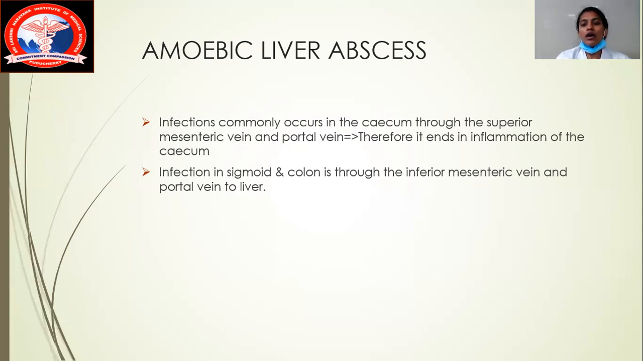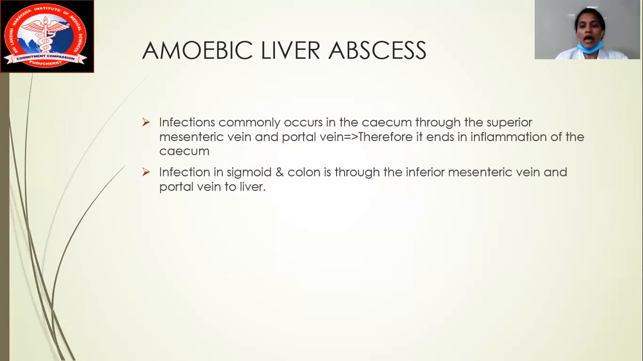Amoebic liver abscess infection is most commonly seen starting in the cecum. If there is an abscess in a particular region, there should be transmission, right? Somebody has to go and give the transmission, like, for example, I have to go and give a disease to the person nearby, and it should be through a proper channel. So the infection occurs mainly in the cecum through the superior mesenteric vein and portal vein. The mode of transmission, the proper channel, is the superior mesenteric vein and portal vein.